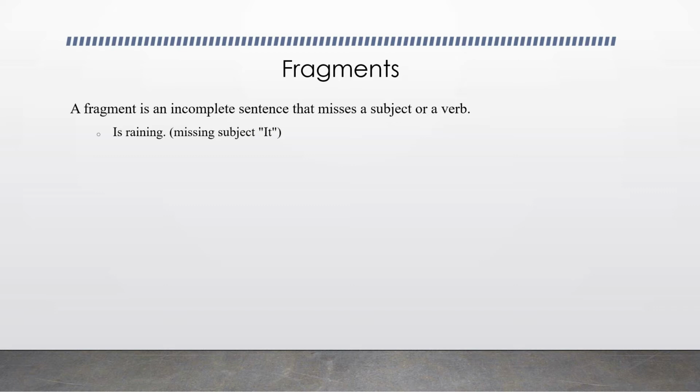For example, "Is raining." This is a fragment because it's missing the subject it. "She always a good student." This is also a fragment because the sentence is missing the verb to be.